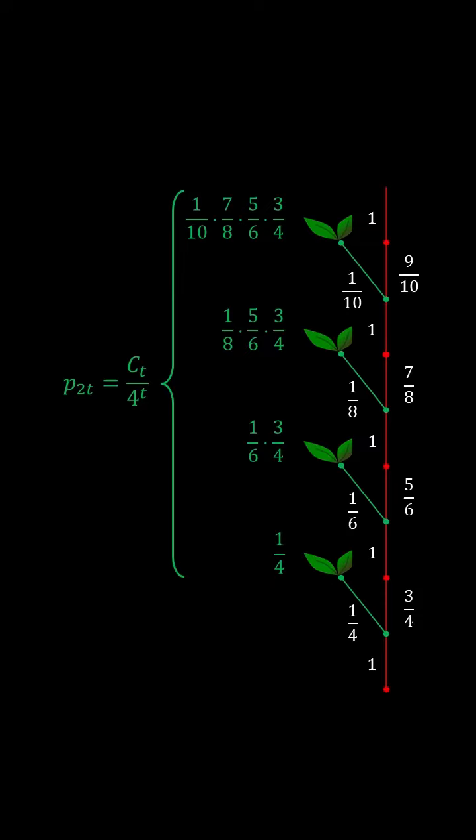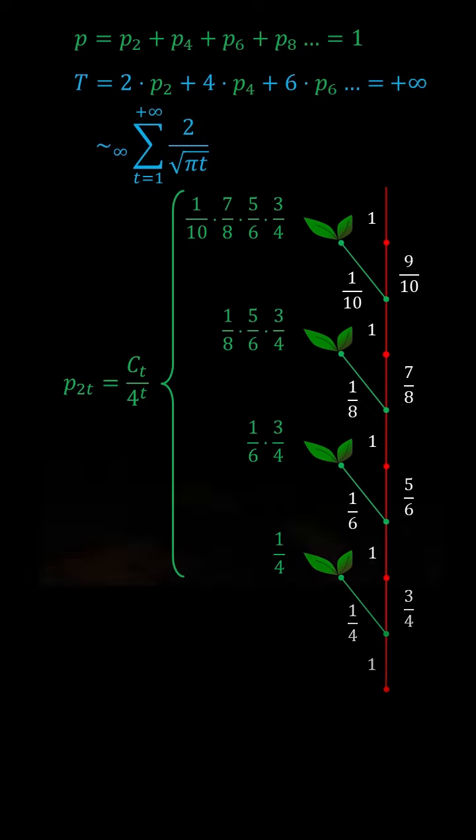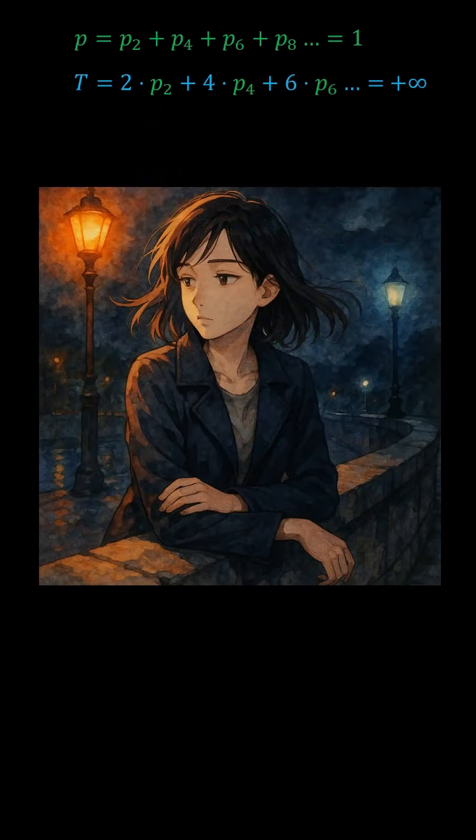The total probability she hits the sidewalk is still 100%, but the expected time becomes infinite, because the probability of hitting it at time t drops like 1 over the square root of t, too slowly to sum up. So yes, she'll definitely reach the sidewalk, but it could take forever, on average. And that's why streets are built with 2 sides.